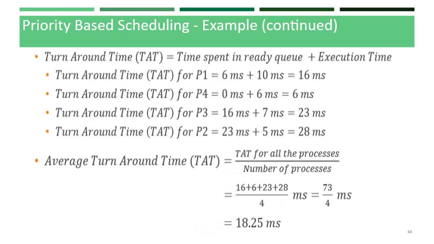In the same way, calculate turnaround time, that is time spent in ready queue plus execution time. For P1 it is 16 milliseconds, P4 is 6 milliseconds, P3 is 23 milliseconds, P2 is 28 milliseconds. So the average turnaround time comes to 18.25 milliseconds.